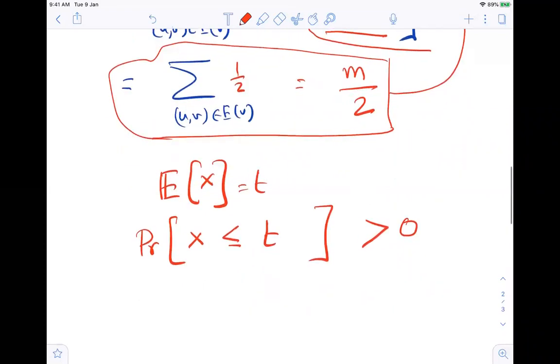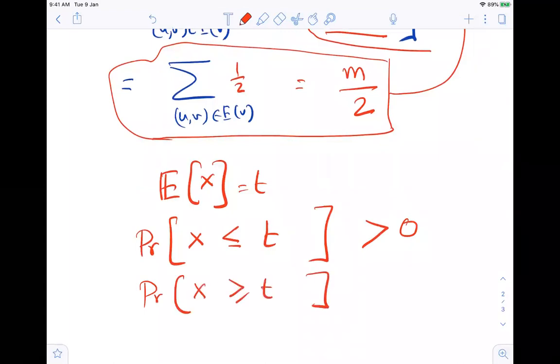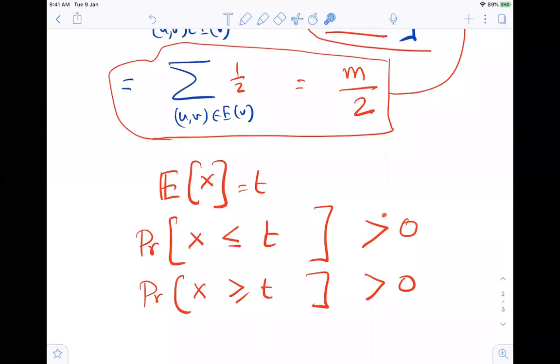And you can of course say the opposite also: the probability that X is greater than or equal to t is strictly greater than 0. The two essential things here are that this equality is allowed, and that this inequality is strict while the other is non-strict.